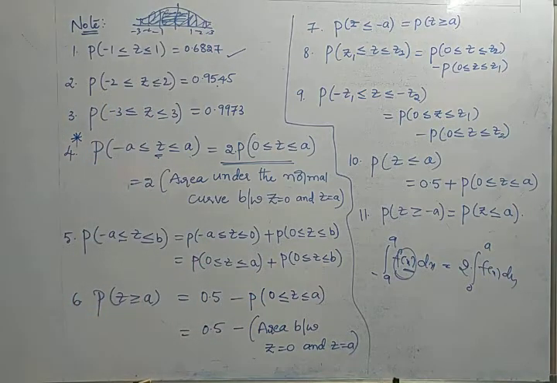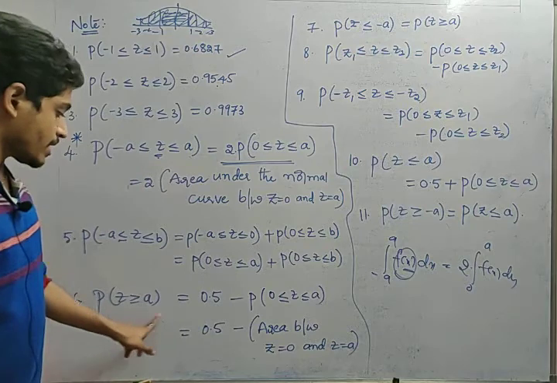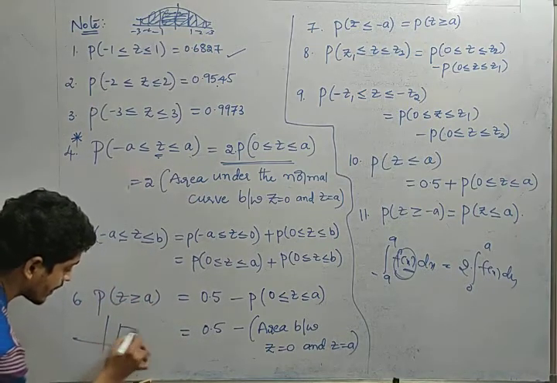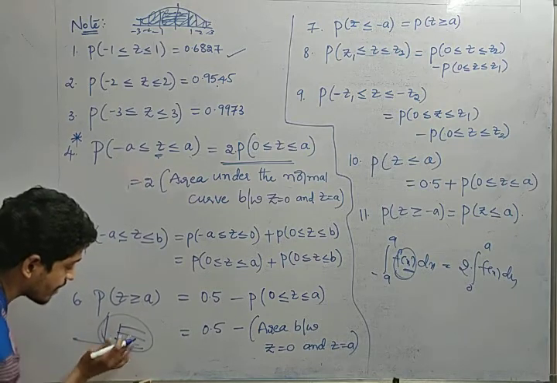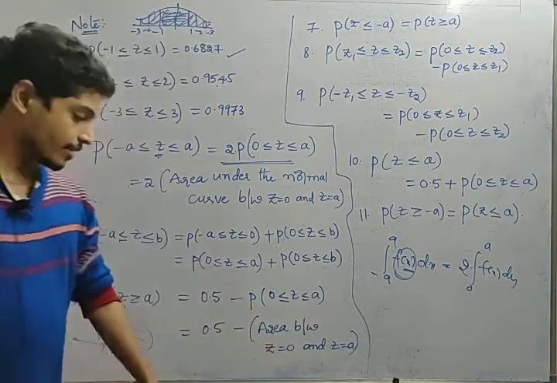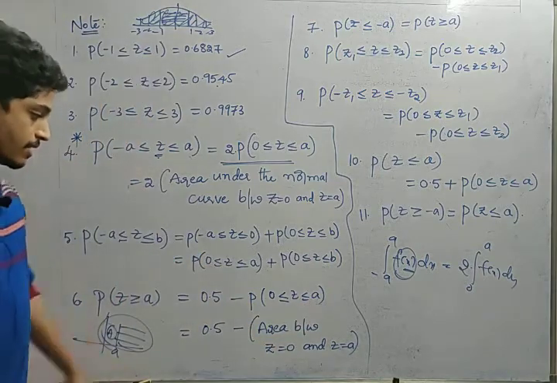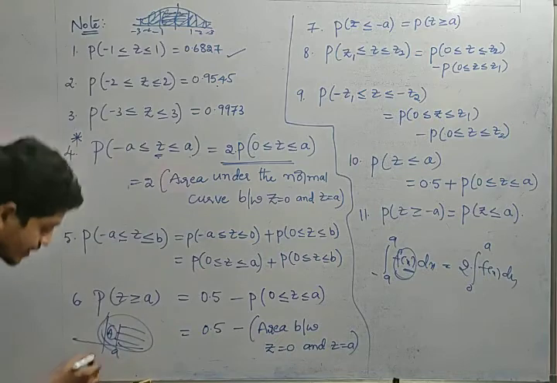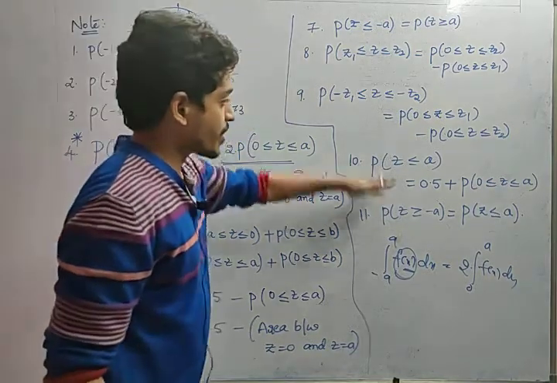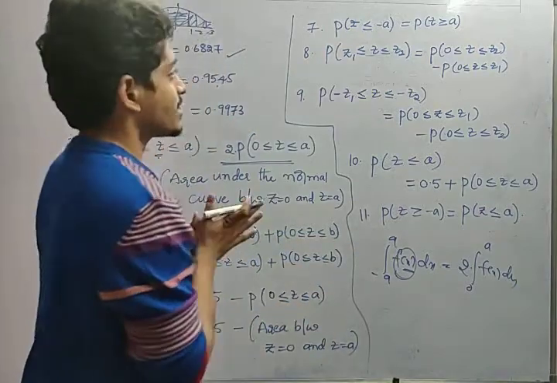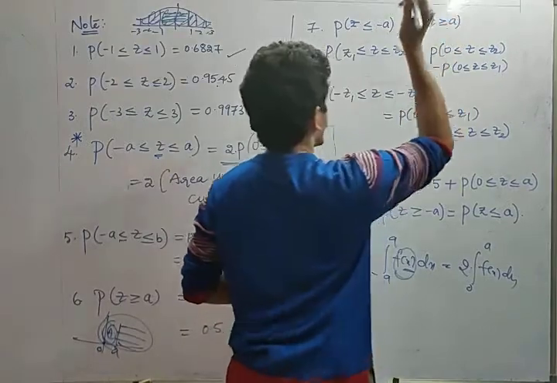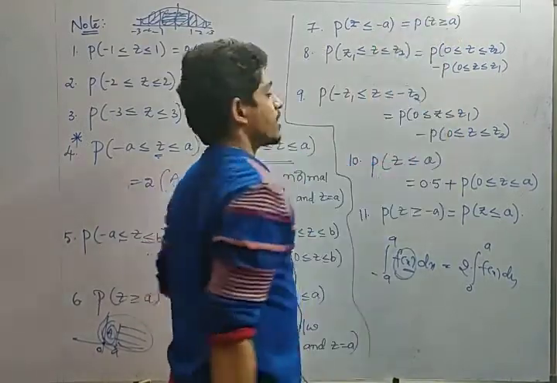Next one. Probability of z greater than or equal to a is nothing but 0.5 minus the part from 0 to a. Suppose this is a, greater than or equal to a in the sense I can eliminate this part from 0.5. So p of 0 less than or equal to z less than or equal to a, I eliminated that part. This is nothing but the area between z equal to 0 and a, right? We have already discussed it through diagrams, but anyway once again let us see. P of z less than or equal to -a I can write as p of z greater than or equal to a. When the symbol changes, less than or equal to will turn to greater than or equal to.